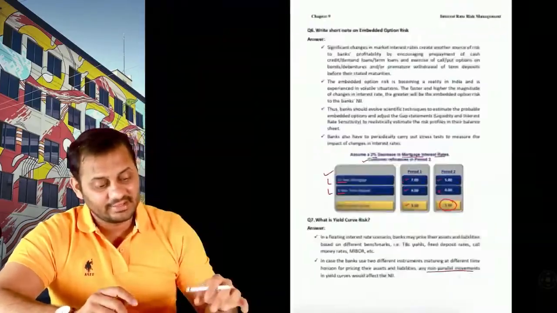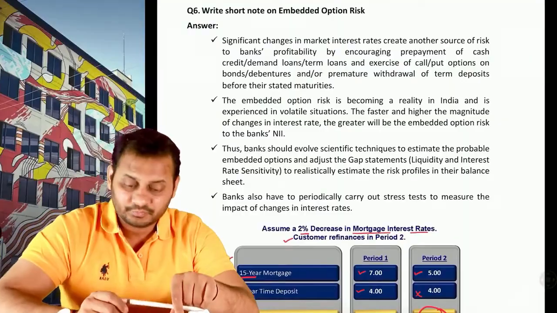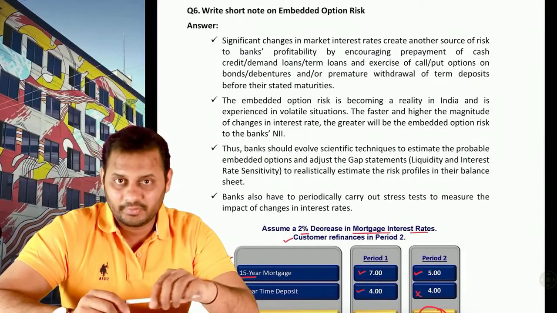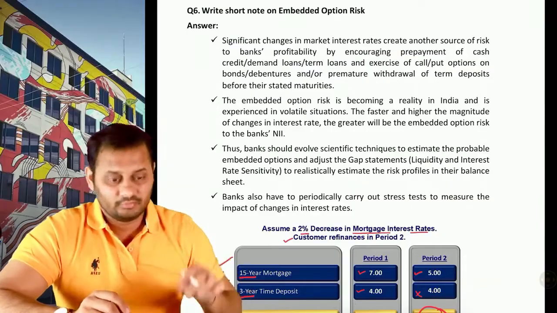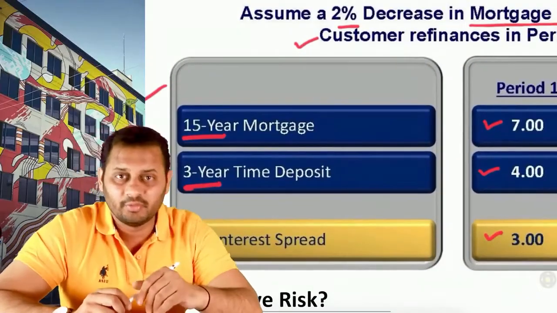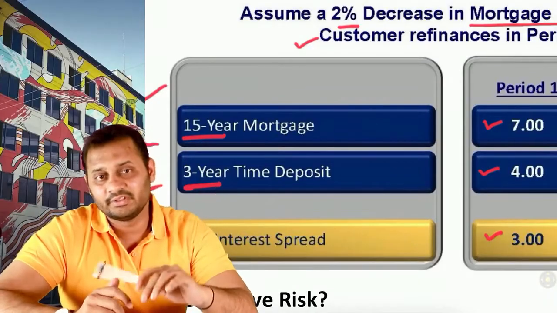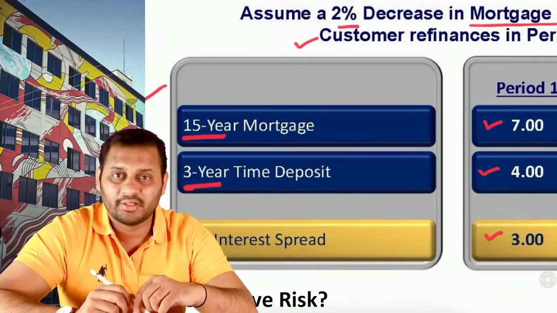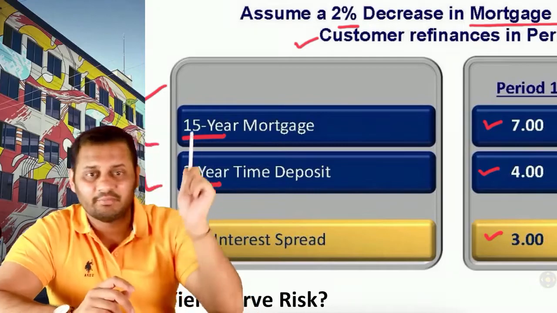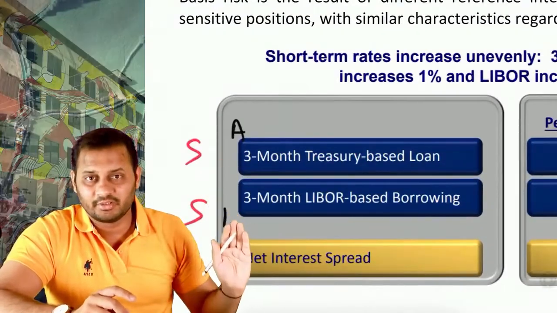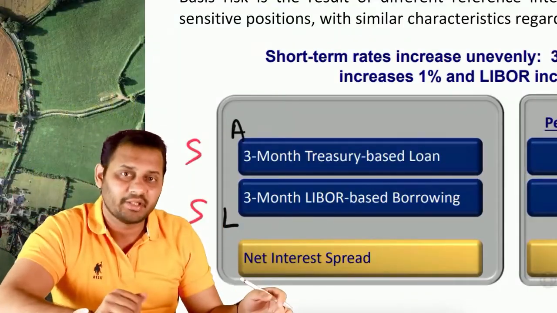The third is the embedded option risk. Embedded option is quite difficult to understand, but I can sum it up. Let's say there is a 15-year mortgage. This is an asset to the bank, and a 3-year time deposit is there. This is a liability to the bank. The major difference is the timing is different. In the previous part, you can see the timing was the same, 3 month, 3 month. So both of them were maturing at the same time.